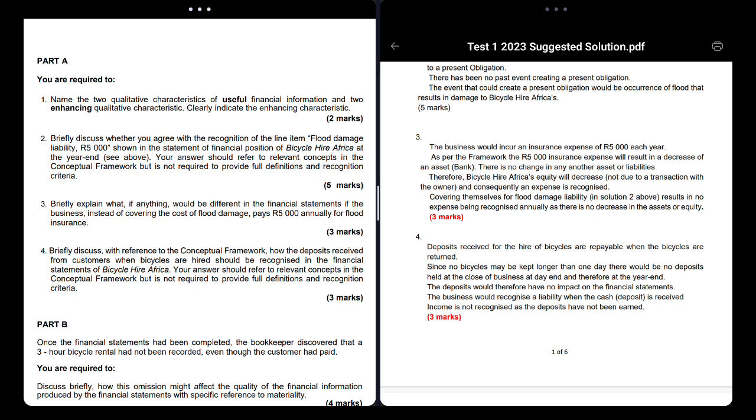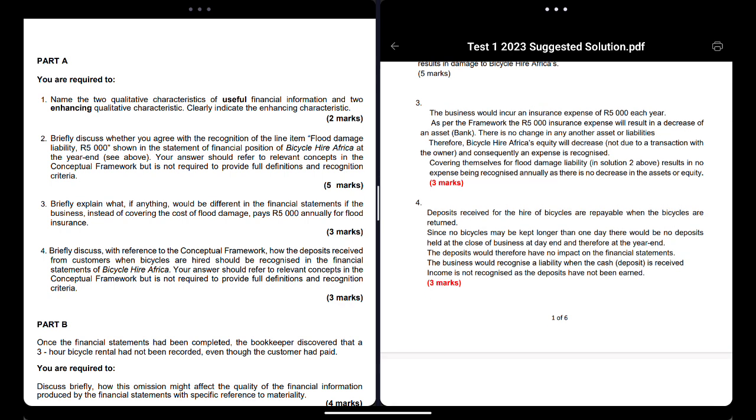So, deposits received for the hire of bicycles are repayable when the bicycles are returned. So you have to tell them, listen here, this is a liability. Why? Deposits received at the hire of bicycles are repayable when the bicycles are returned. But now you say, why is it not in the balance sheet? Since no bicycles are kept longer than a day, there would be no deposit held at the close of the business at the end of each day. Therefore, at the year end, the deposit would have no impact on the financial statements. The business would recognize the liability when the cash deposit is received. You have to say that, yes, there's a liability when the cash is received.